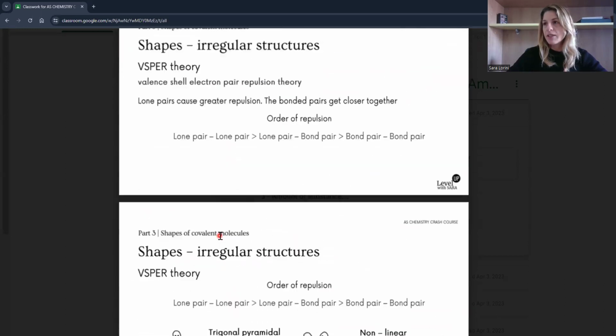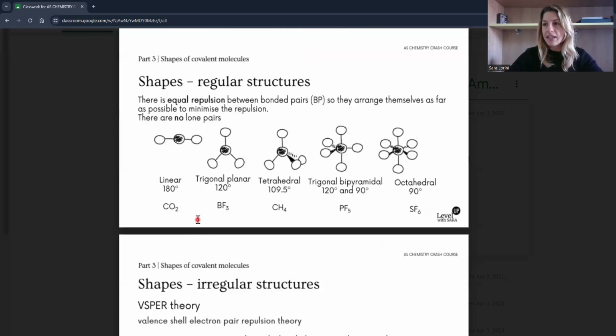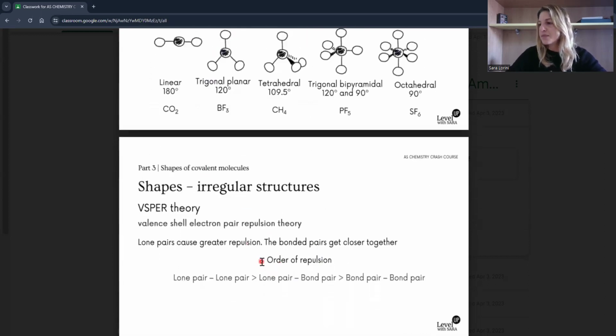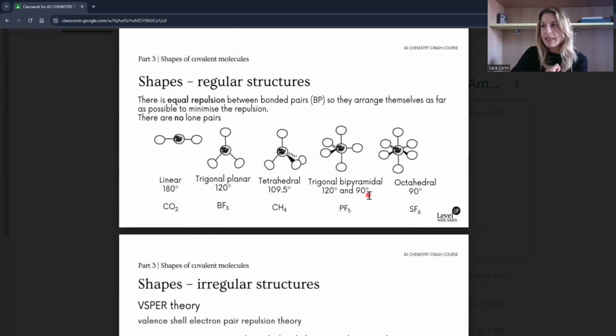Shapes. One common mistake is to not write down the dot and cross diagram. To explain the repulsion, I think you kind of learned it, because the repulsion of lone pairs is greater than the rest. This is how you're asked to write it in the mark scheme. But to work out the shape, you must be clear how many bond pairs and lone pairs are present.